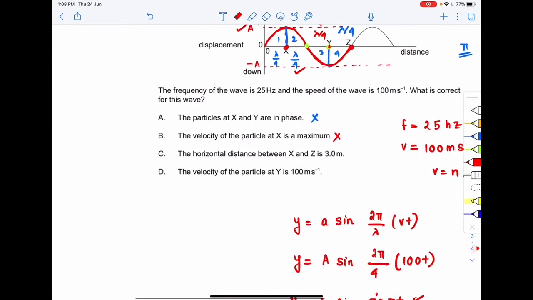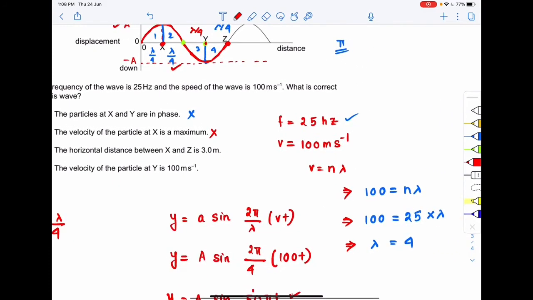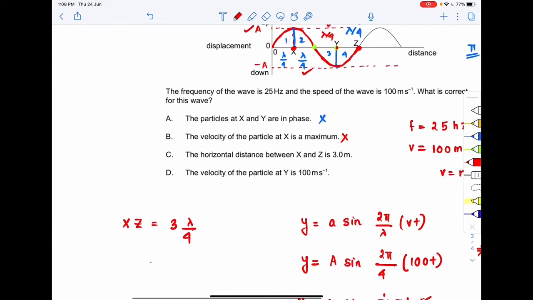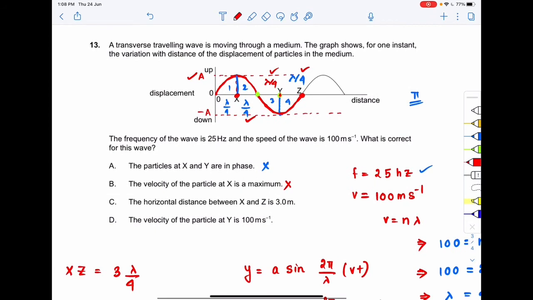So that means the horizontal distance between x and z is how much? 3 times lambda by 4. Okay, now what is lambda? We found out lambda to be 4, right? So that means this will be 3 by 4 into 4, which is equal to 3 meters. So option C is correct.